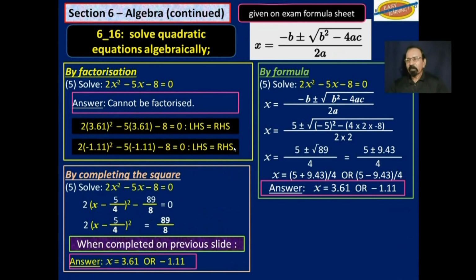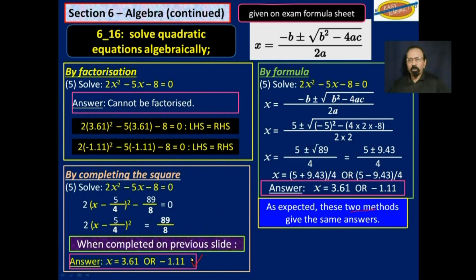So we get back here. As expected, these two methods, the use of formula and completing the square, we get the same answers. If you are given a choice, I would suggest you use the formula. If you have to use factorization, fine. And if the expression can be factorized and you have to use completing the square, you know how to do that.